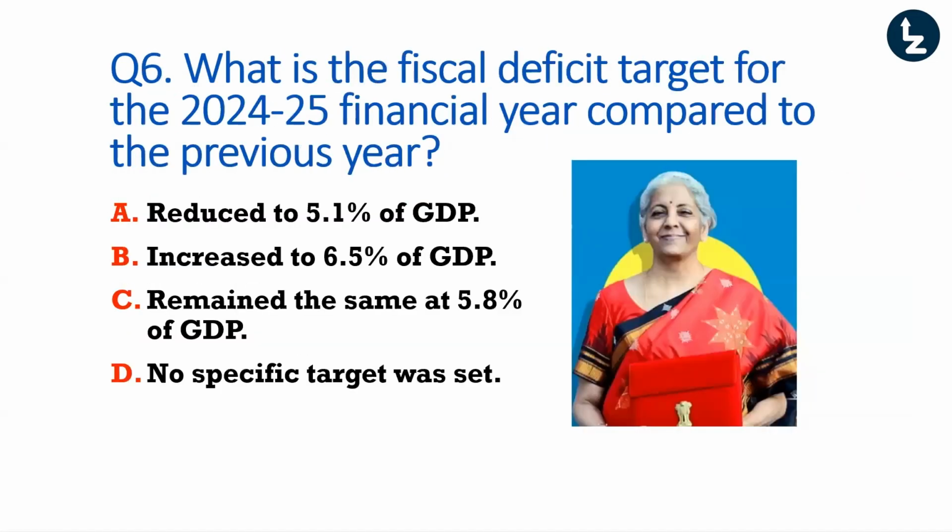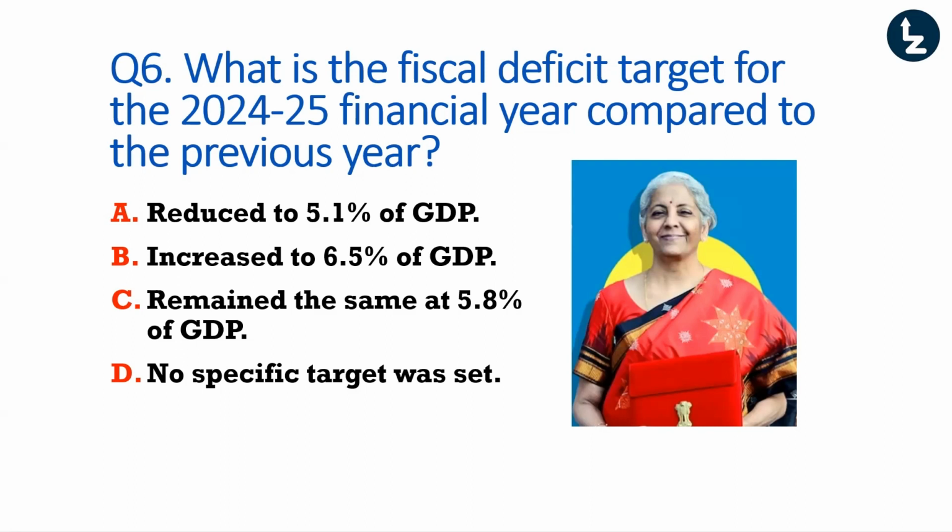So question number 6, which is, what is the fiscal deficit target for 2024-25 financial year compared to the previous year? Now, you must know what are all the budget related things, fiscal policy related things. It is frequently asked not only in your entrance exams, but also in your GDPI. So it's very important. And what is fiscal deficit? It is basically revenue minus expenditure. And when expenditure exceeds your revenue, you are in a deficit. So that is fiscal deficit. So what is our target?